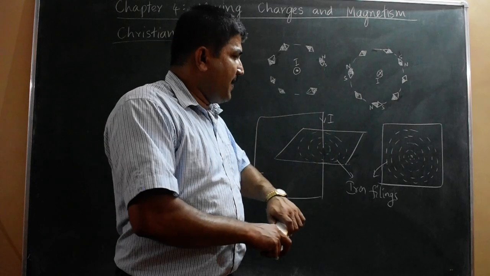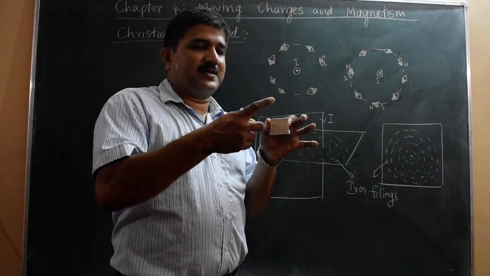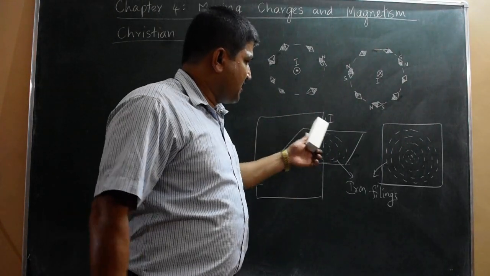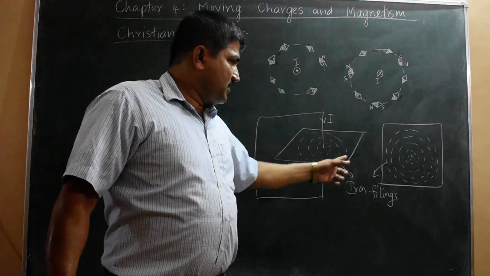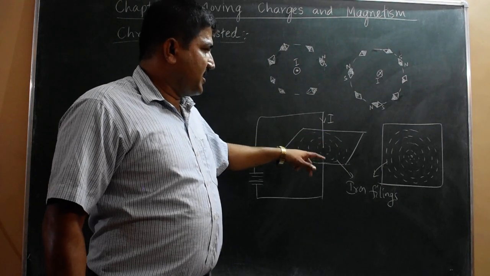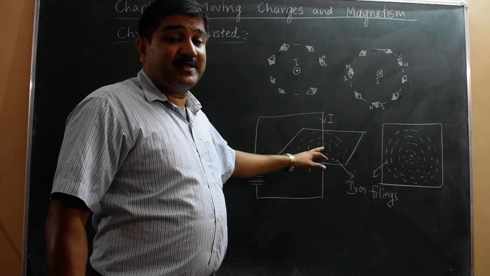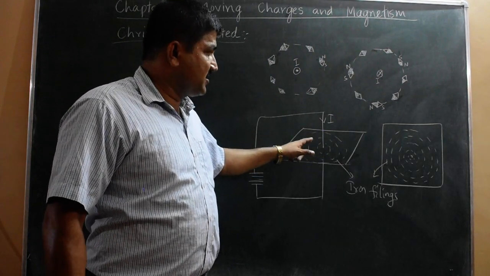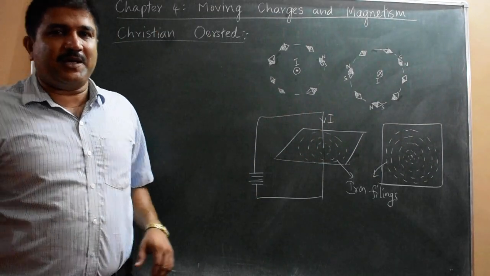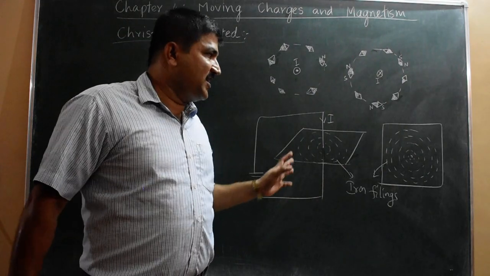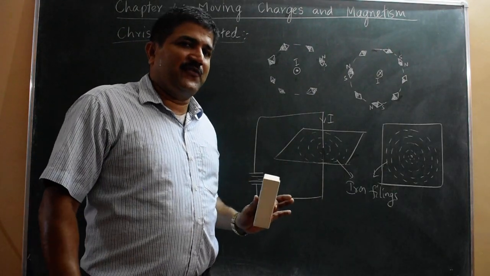Now gently tapping this cardboard like this, what happened is the iron filings formed circular loops around the current carrying conductor, with the current carrying conductor at the center. That means the iron filings, the property of iron, it is a ferromagnetic material. It gets influenced by the magnetic field.